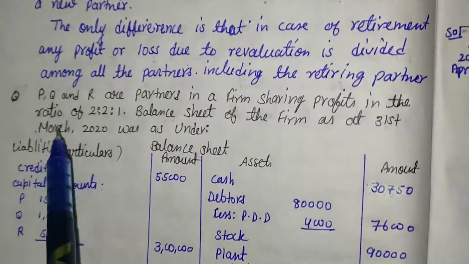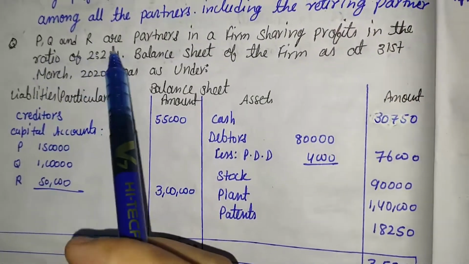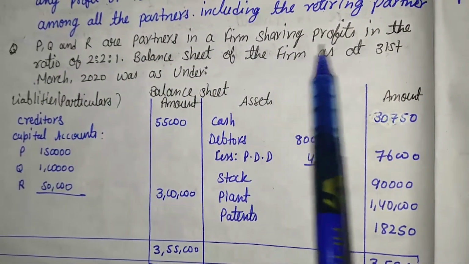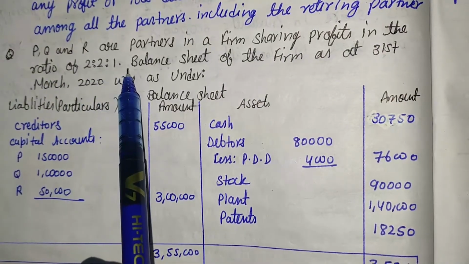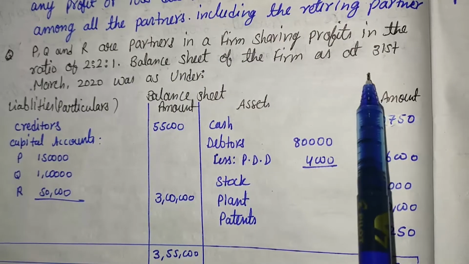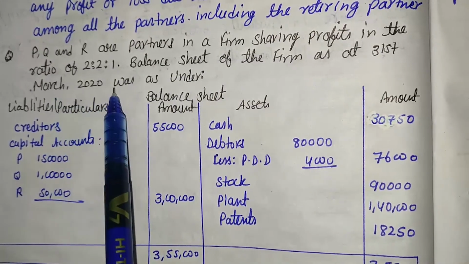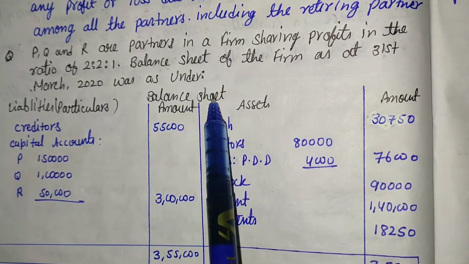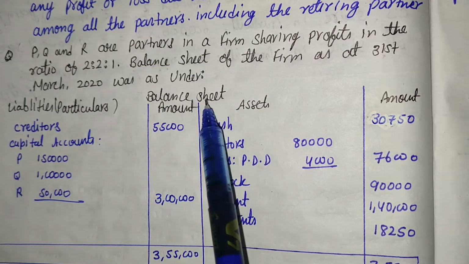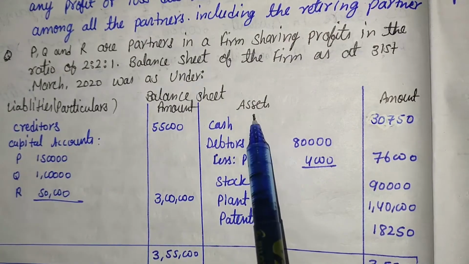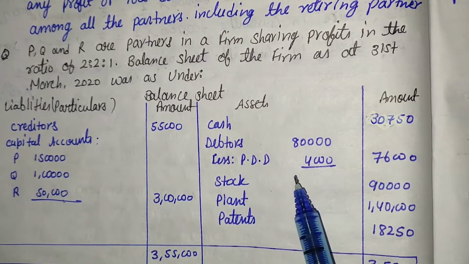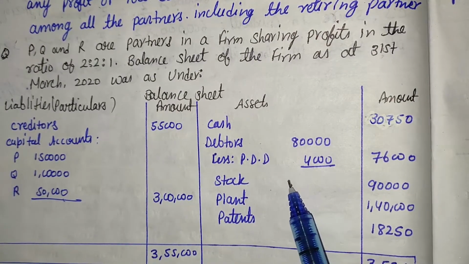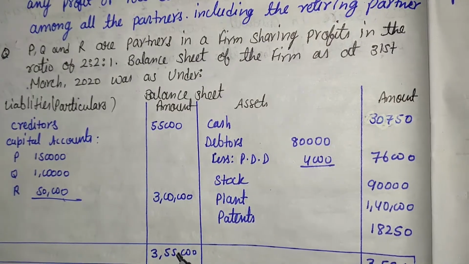Here the example is: P, Q and R are partners in a firm sharing profits in the ratio of 2:1, and the balance sheet of the firm as at 31st March 2020 was as under. Here one balance sheet is given. This is the liability side and this is the asset side. Here some information is given, along with some additional information.